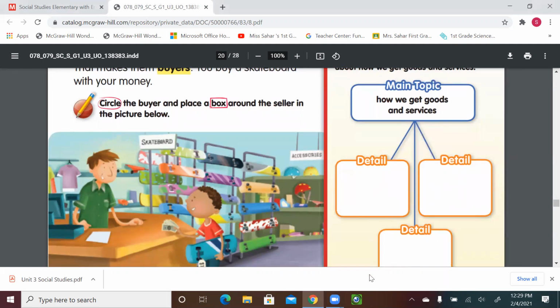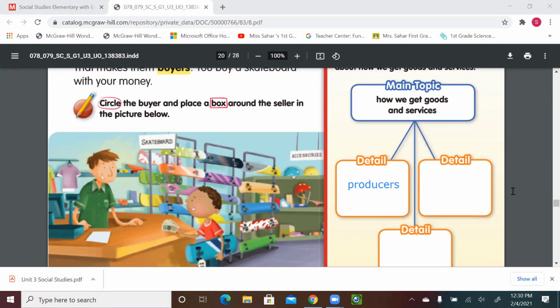So let's write these down in the three boxes where it says details. Let's start with the first one. We know about producers, right? So let's write producers.